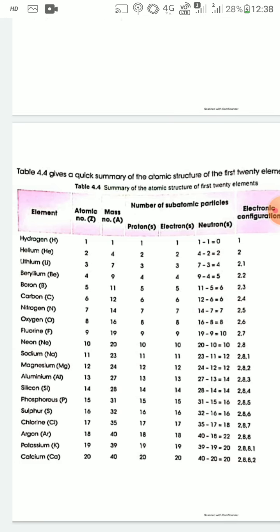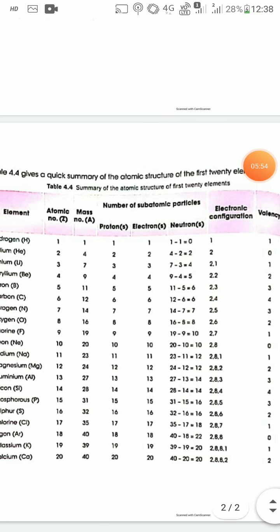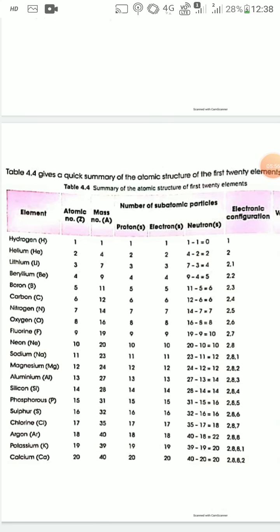Now valency of helium. The second element is helium, atomic number 2 and mass number is 4. So number of protons in helium is 2 and number of electrons in helium is also 2.